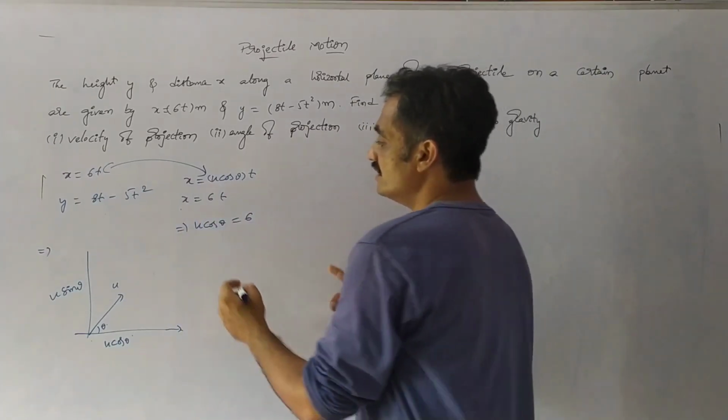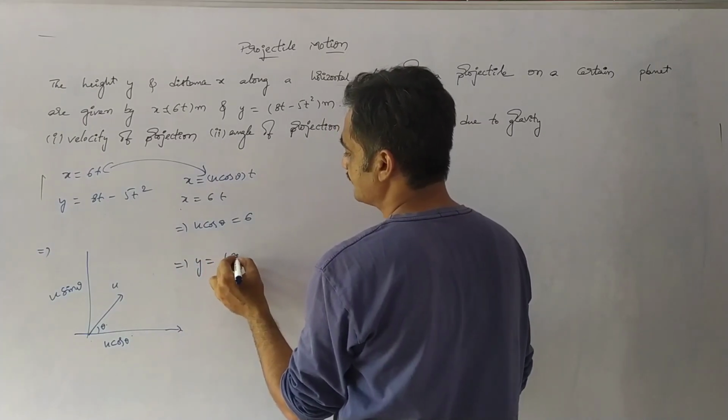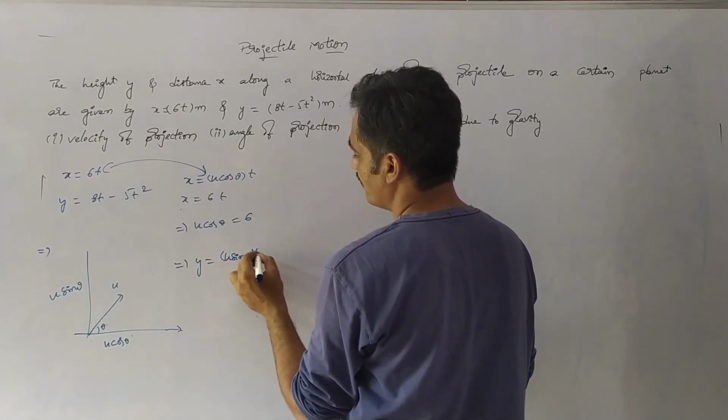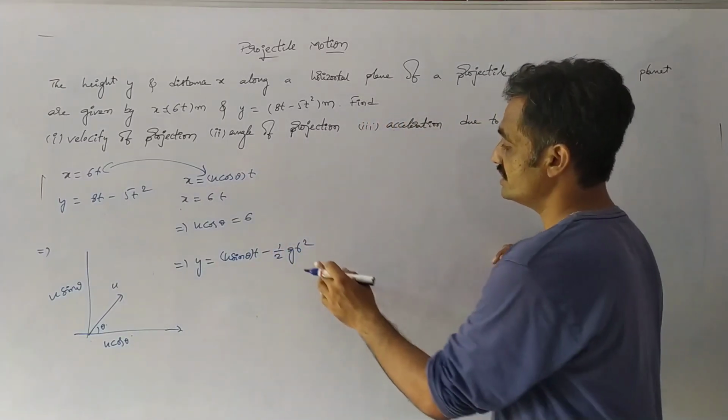Now we know that y equals u sin theta into t minus half g t square.